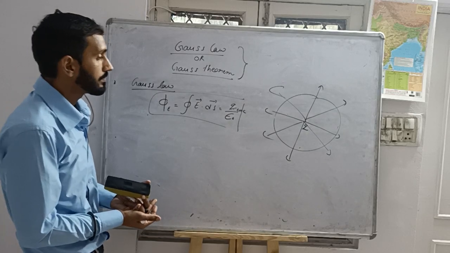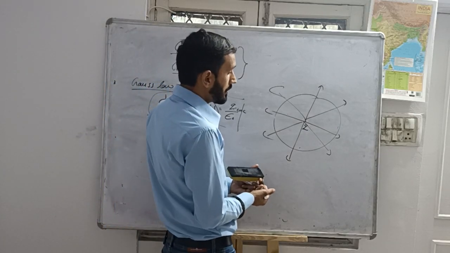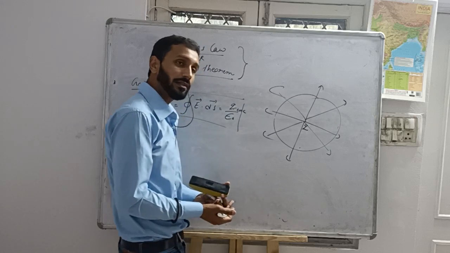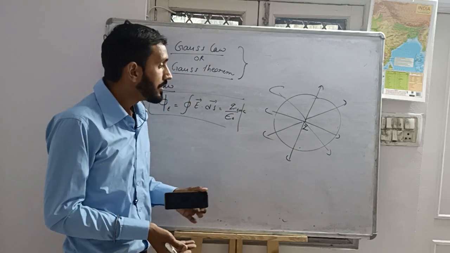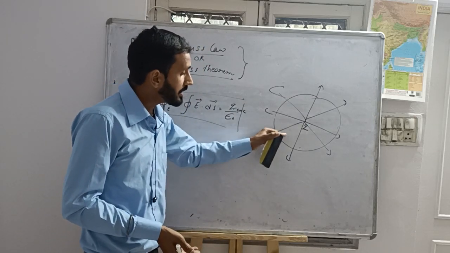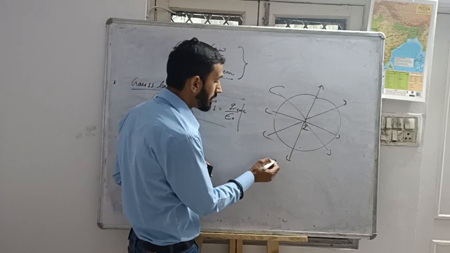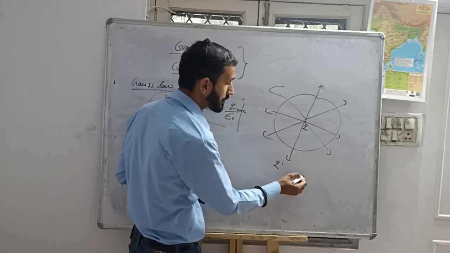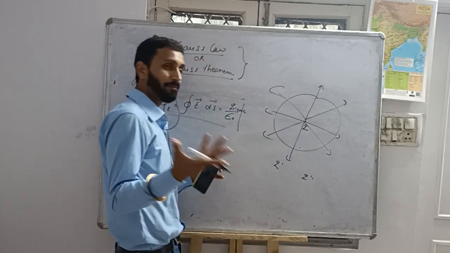What will happen if there are also other charges present outside the Gaussian surface, like this? Let's say Q dash, Q double dash. What will happen?